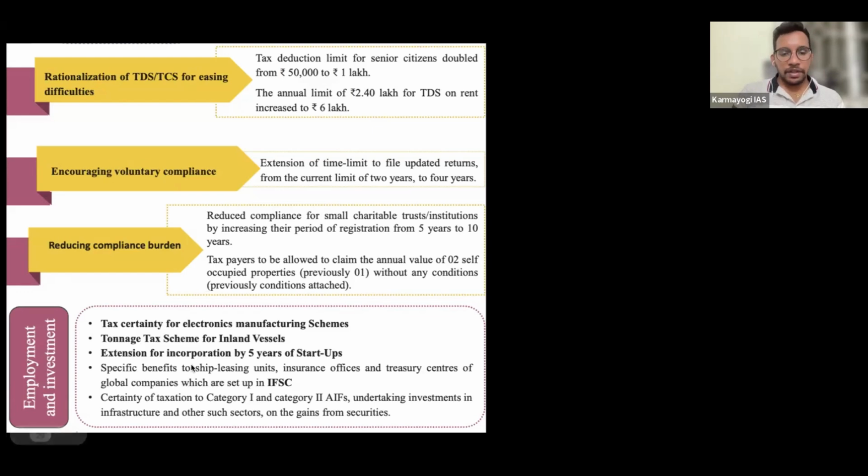Okay. Specific benefits for ship leasing units. This is a very normal thing. Alternate investment funds. These are very general things. No need to remember. We have to see when the government proposes. Is this clear until now? Because now we are moving to the actual important part, the trends. Here I'll be asking you more questions. Is this clear until now?